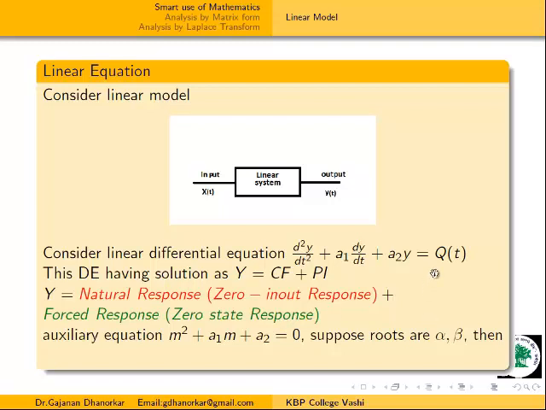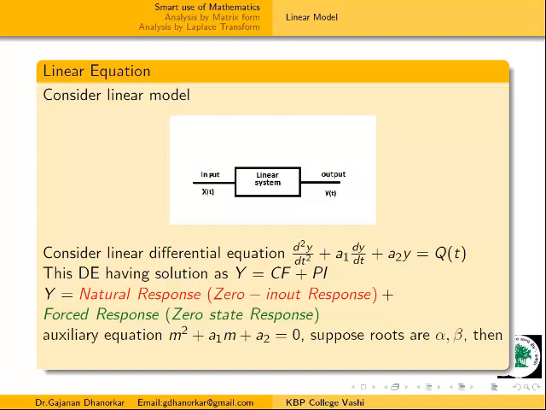Here, as per this, it is nothing but one type of force we are giving, and all these functions are nothing but we are forcing our system to the required output. Again this is well known, the auxiliary equation m square plus a1 m plus a2, and from this second order differential equation we get an auxiliary equation. Moreover, this is a quadratic one, and again we know that their roots are either real and distinct, real and repeated, or complex.